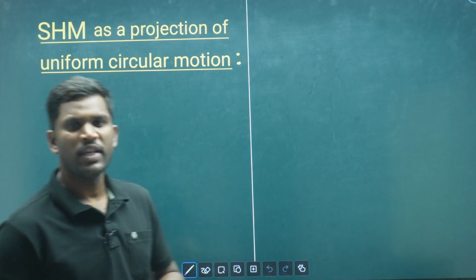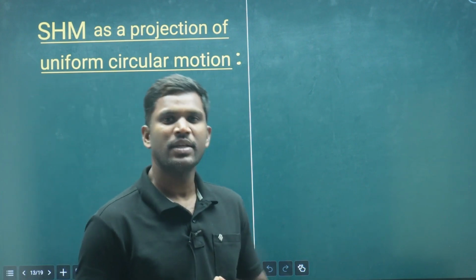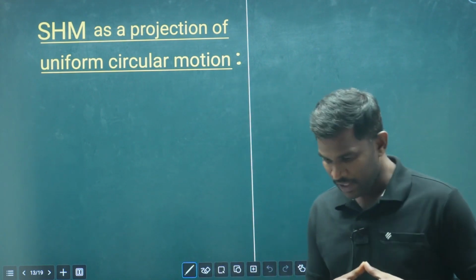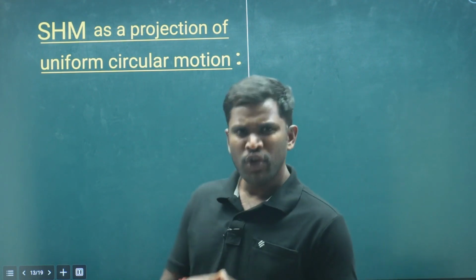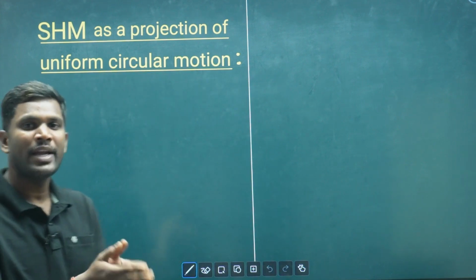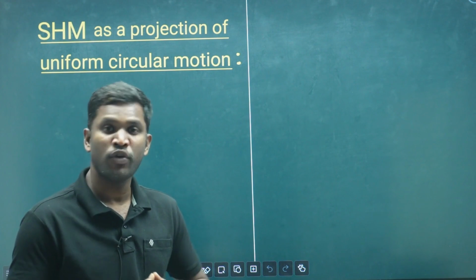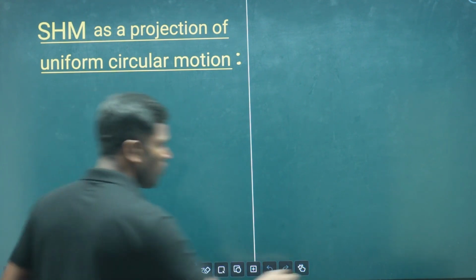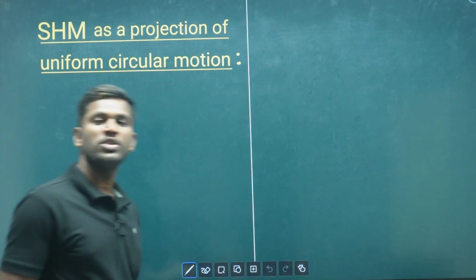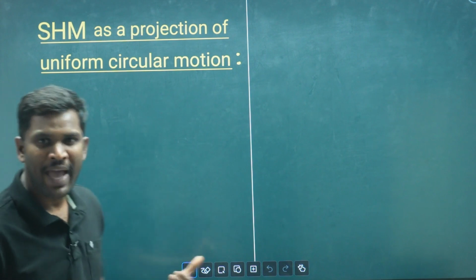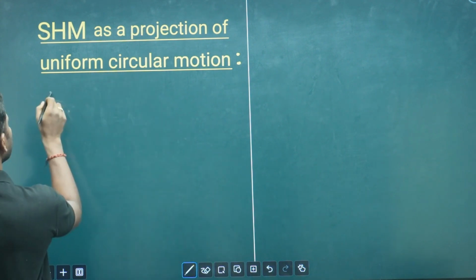Hi friends, in this video we will discuss simple harmonic motion as a projection of uniform circular motion. Yes, we know that simple harmonic motion is a kind of periodic, oscillatory motion in which the restoring force is directly proportional to the displacement, but the restoring force always acts towards the mean position.